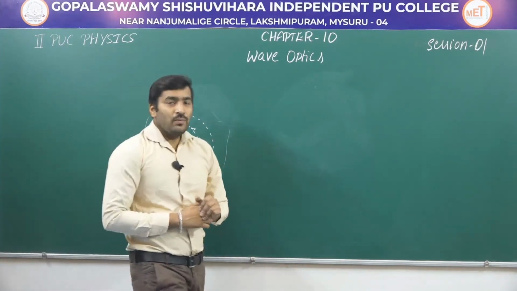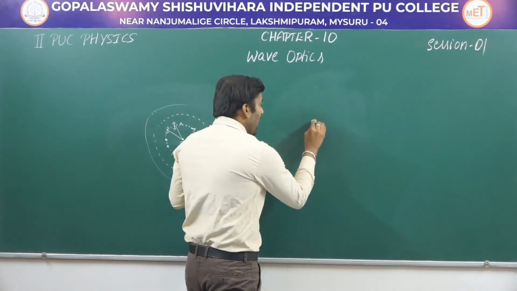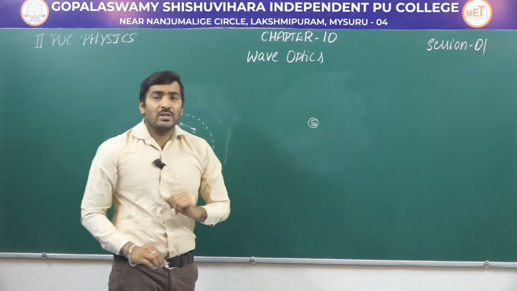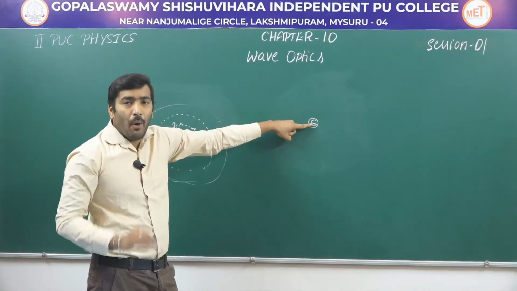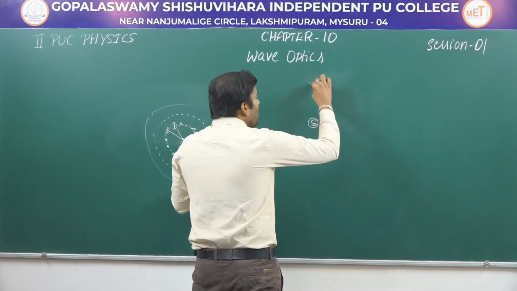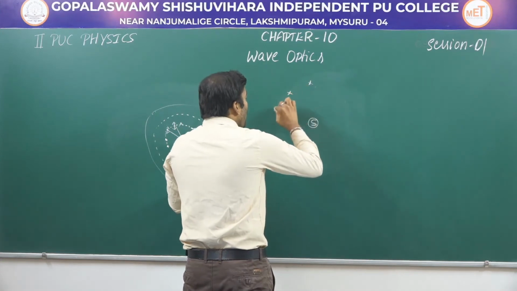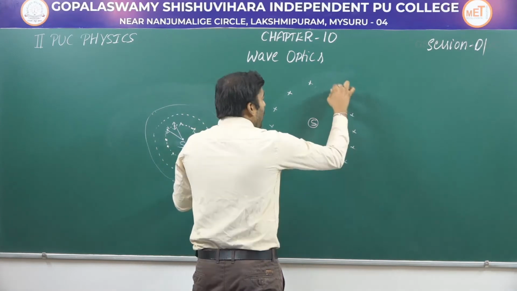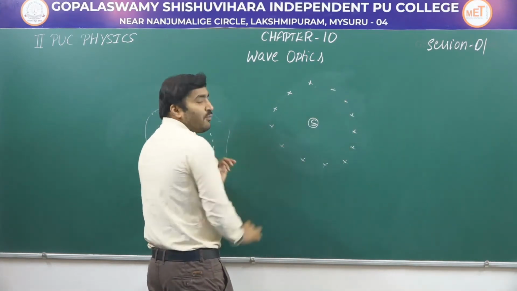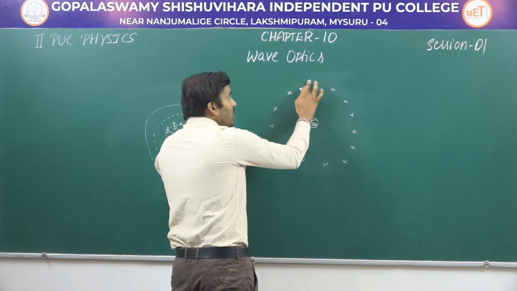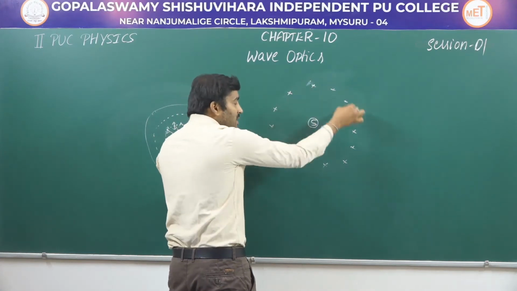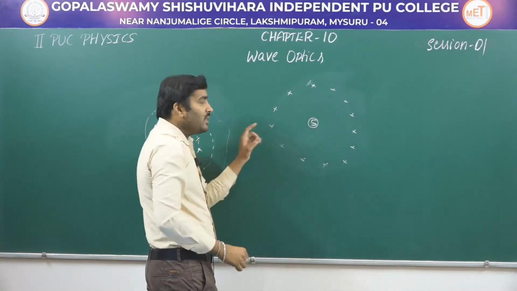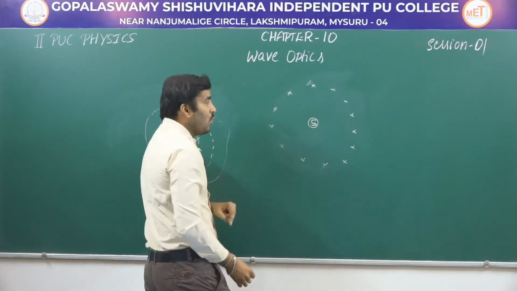Now let us assume there is a source of light which emits light in all directions. Around this point source of light, let me mark some points such that the points are equidistant from the source. I have marked some points, and all these points are equidistant from this source.